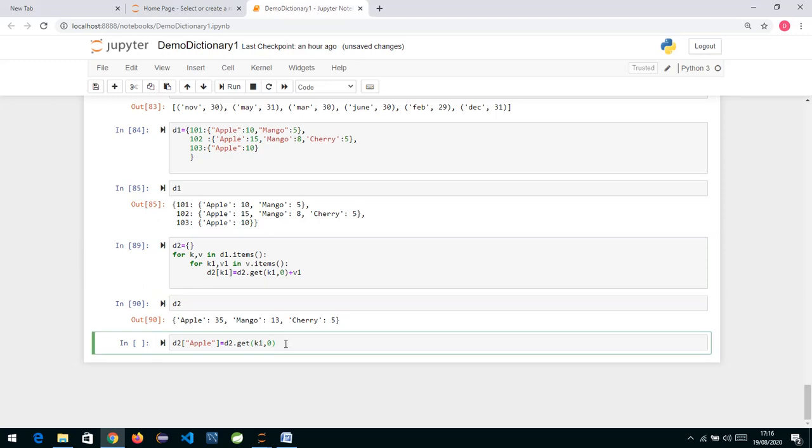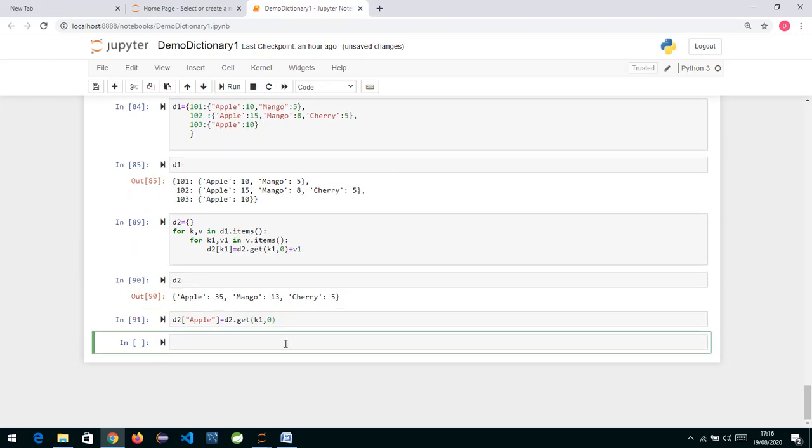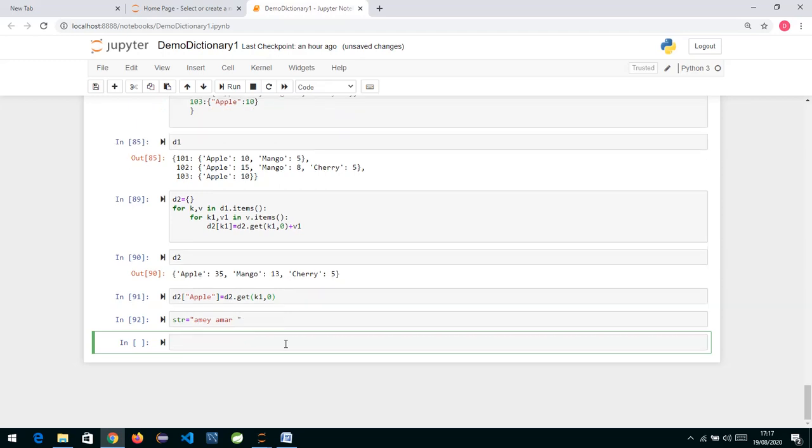Now similarly, suppose I have a string over here, say Python, or we can say some name, like Amar. And now what I want to do is find the frequency of each alphabet in it.